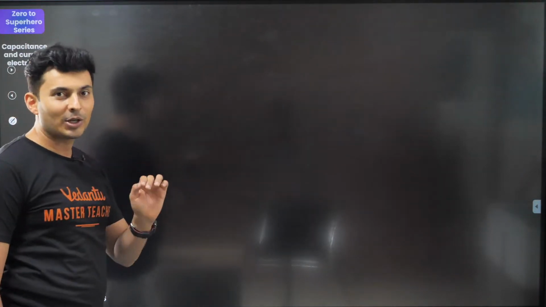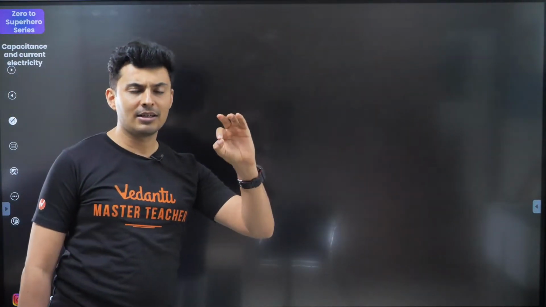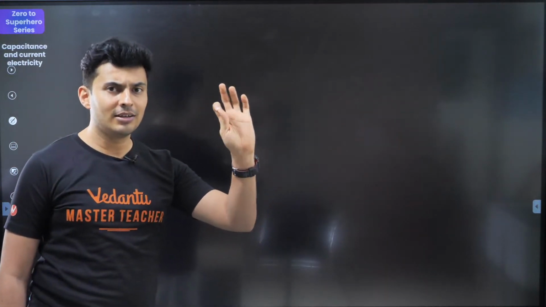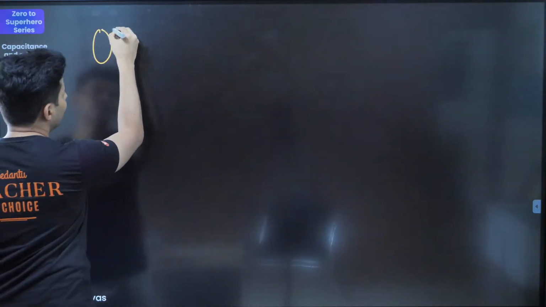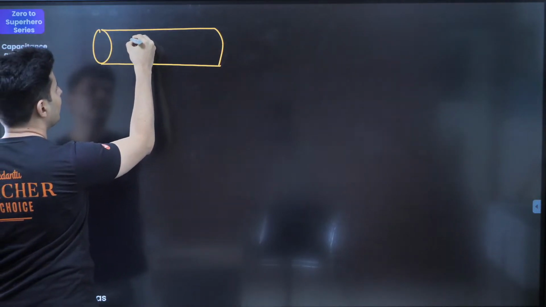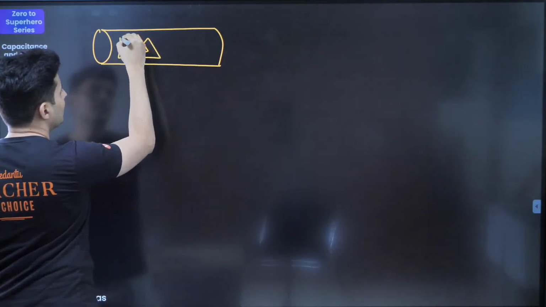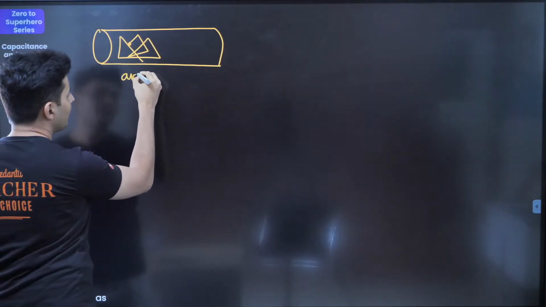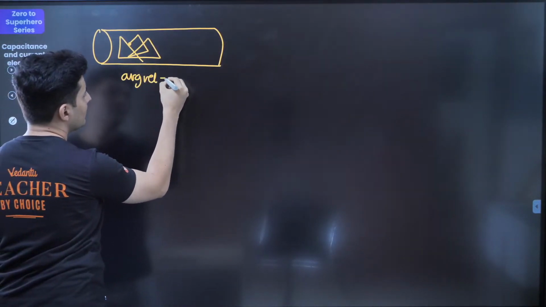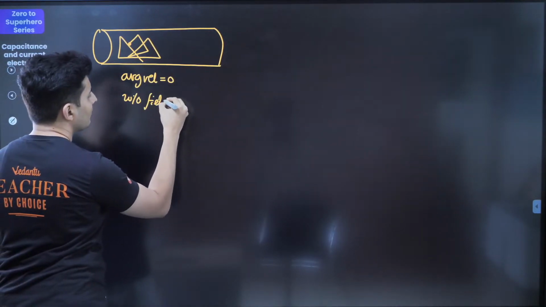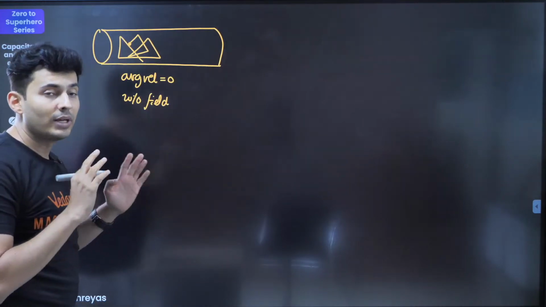First of all, let's talk about the basic characteristic parameters, the physical quantities associated with a conductor. So we are going to current electricity first. When you have a conductor, you will see that the free electrons move randomly. When there is no field from outside, their average velocity is 0.